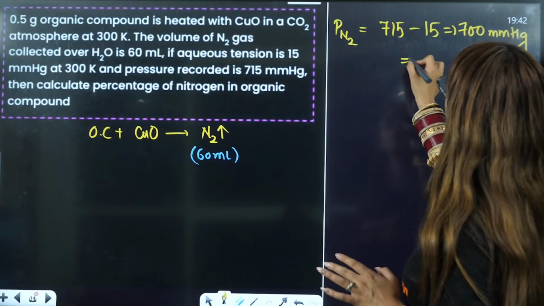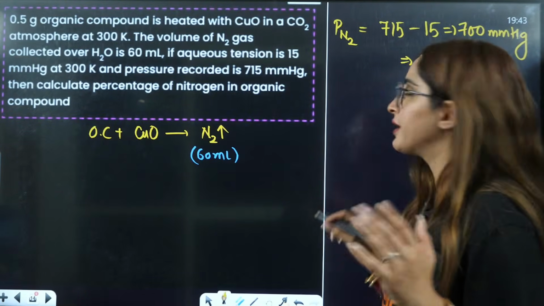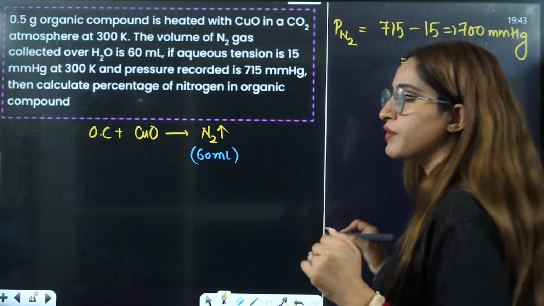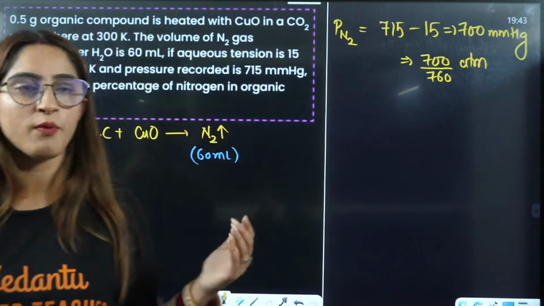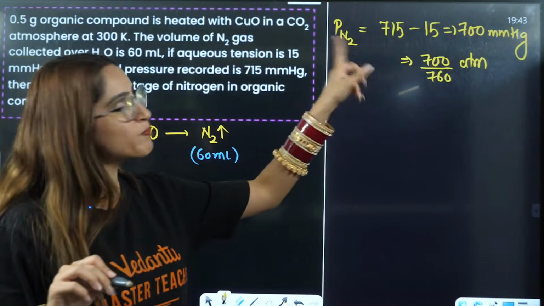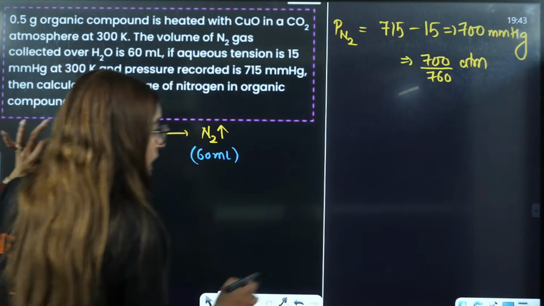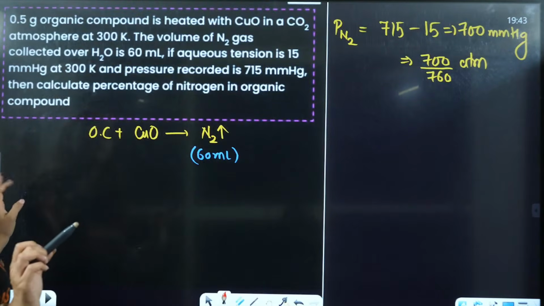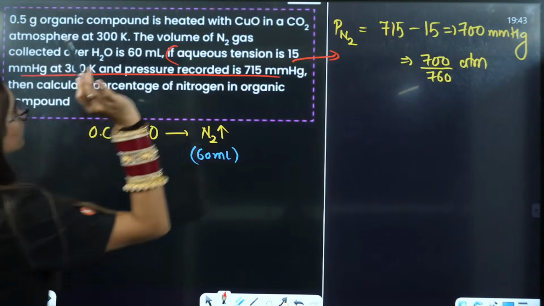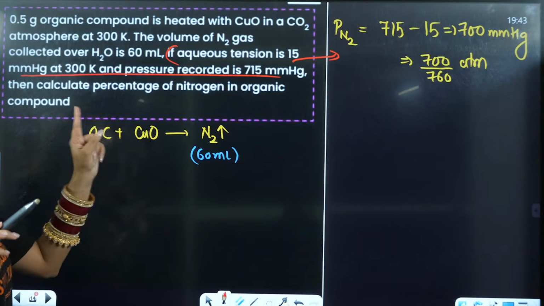Now beta, this is mm of Hg. Now if you want to convert it into atmospheres, you have to divide it by 760, because 1 atmosphere is equal to 760 mm of Hg. So just directly divide it by 760 and you will get this pressure in atmospheres. Now after this, what they are saying, then calculate the percentage of nitrogen.